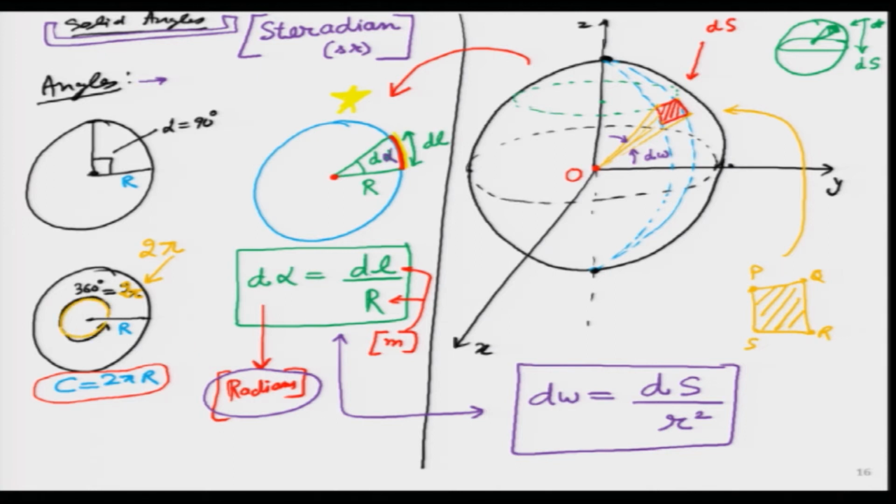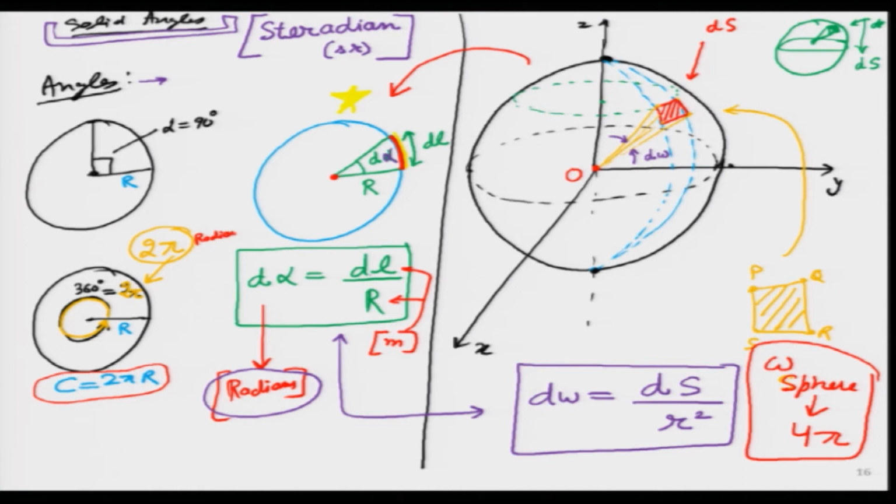Inside it means that if we rotate the full circle, then we are seeing 2 pi radians over here. So the same question we will ask is how many solid angles are there inside the full sphere, and we will do that calculation very soon. That solid angle for the whole sphere will turn out to be 4 pi, which means in case of the circle it was 2 pi radians, that was the full answer. The full answer over here will be 4 pi steradian. So inside the full sphere it is 4 pi steradian.